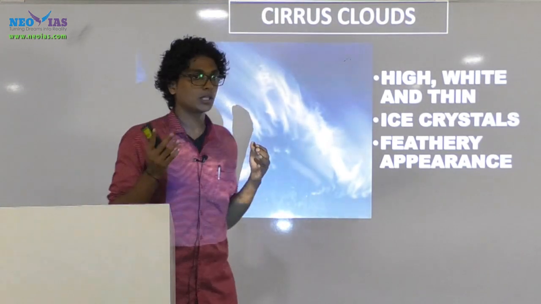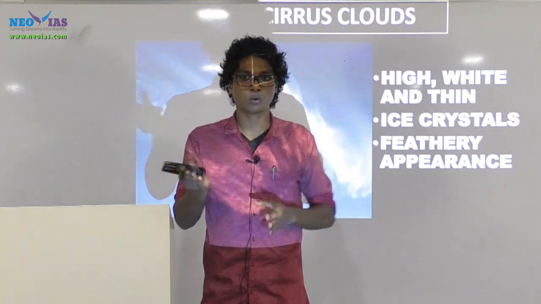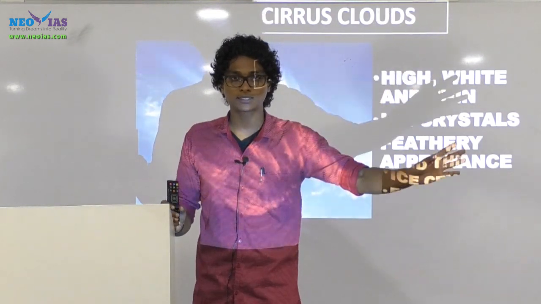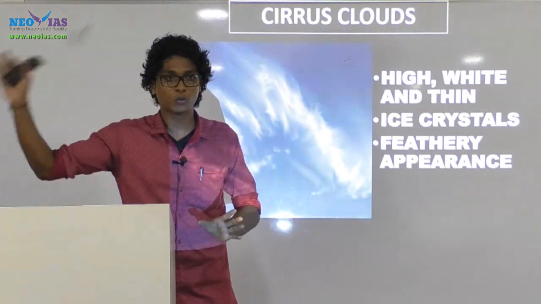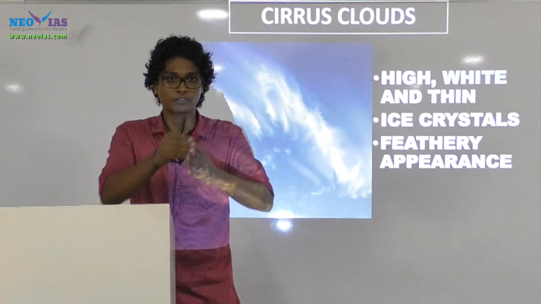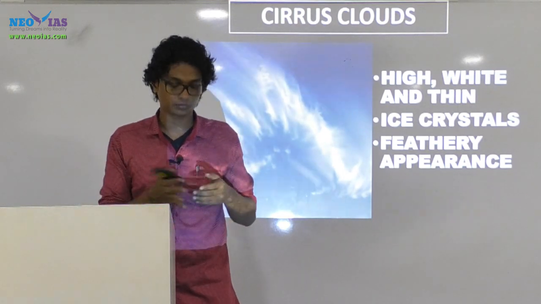Now you should be able to distinguish between two kinds of clouds, and give the characteristic features of a cirrus cloud as well as those of a cumulus cloud or any other type of cloud. You should be able to distinguish between two kinds of cloud. Understood?